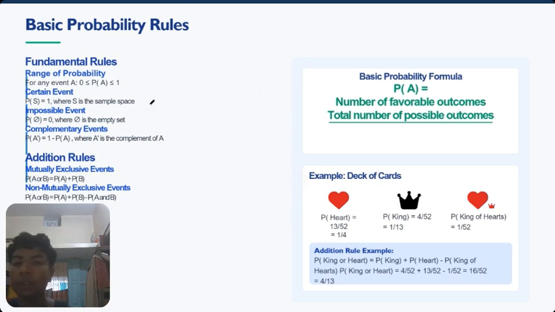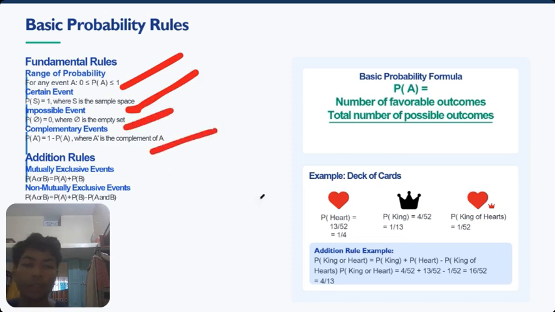Basic probability tools, as I already told you, the probability will occur between 0 and 1. A certain event, an impossible event, a complementary event, and a useless event.